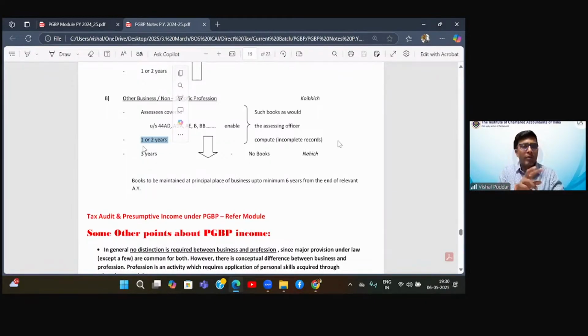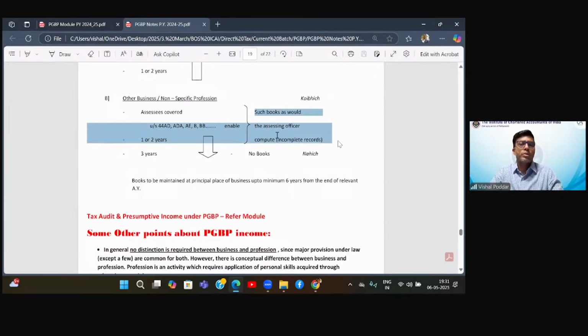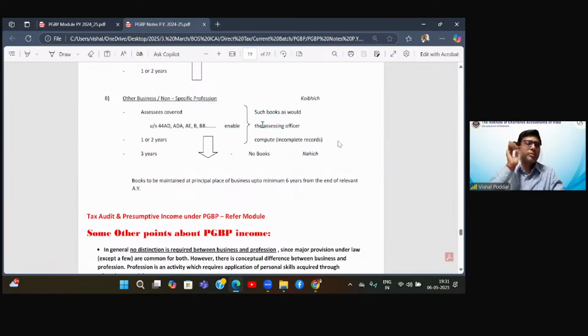So those who are in between, because there are two extremes: all the 3 years exceeding, all the 3 years not exceeding. Other than this, for all people who are in between, the law has said that you maintain books, but the books are not specified. They say you maintain such books as would enable the assessing officer to compute your income from those books. Now, books means they are not books, they are records. Now, what are these books or records?